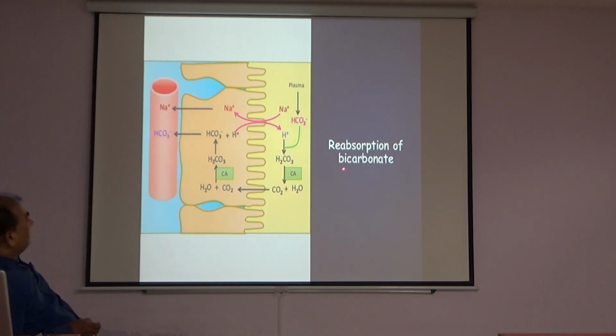So reabsorption of bicarbonate ion occurs, and this hydrogen ion again combines with bicarbonate ion to form carbonic acid. This carbonic acid, with the help of carbonic anhydrase, forms carbon dioxide and water. This carbon dioxide then again goes to the tubular cells and again forms carbonic acid, and the bicarbonate is reabsorbed into the peritubular capillary of the kidney. So reabsorption of bicarbonate occurs. This cycle is complete.